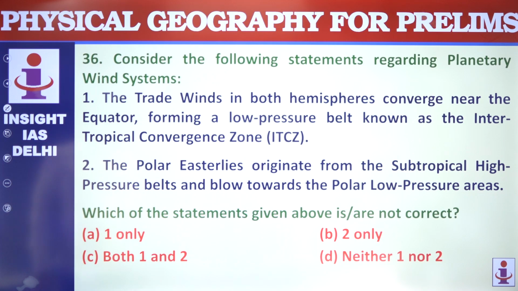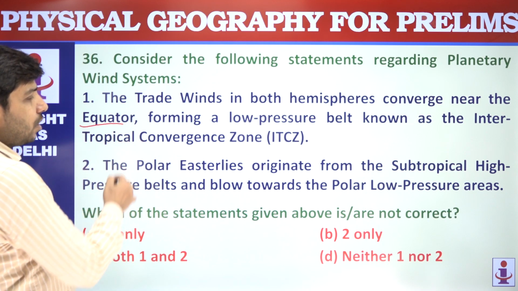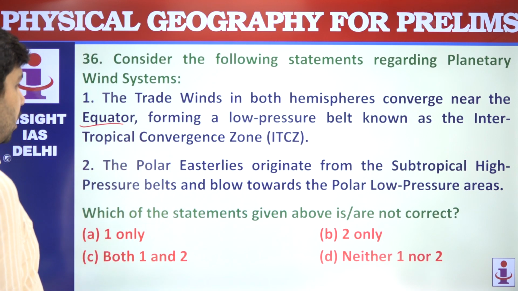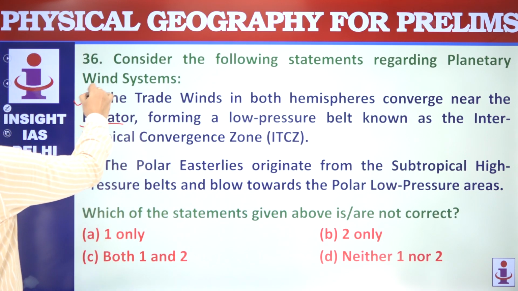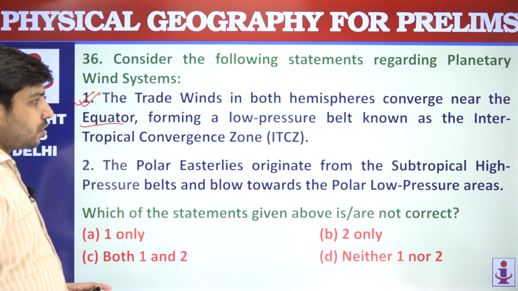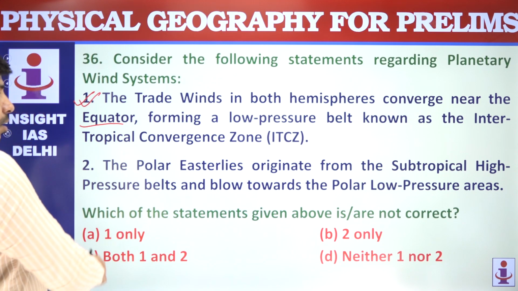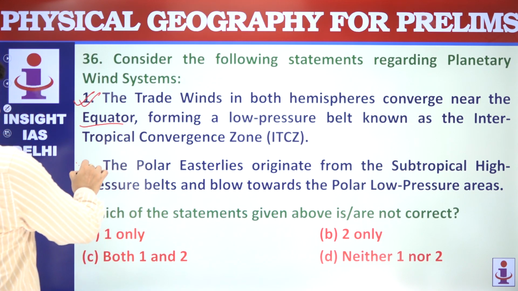Next question is regarding wind systems, planetary wind systems. Trade winds in both hemispheres converge near the equator, forming a low pressure belt known as intertropical convergence. So this is correct. The polar easterlies originate from the subtropical high pressure belts and blow towards polar low pressure area. This is not correct.